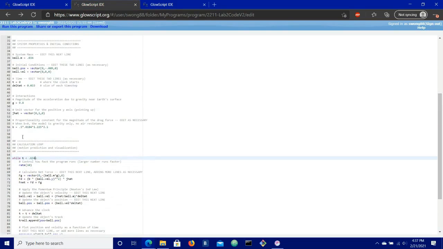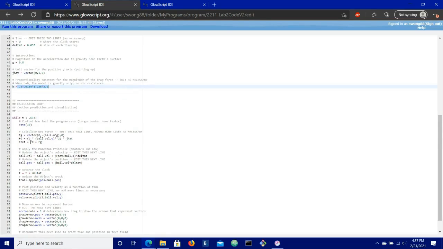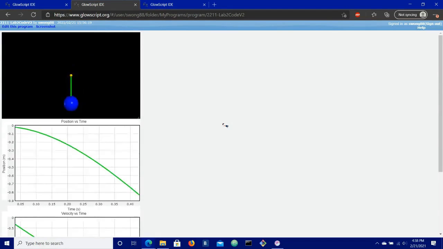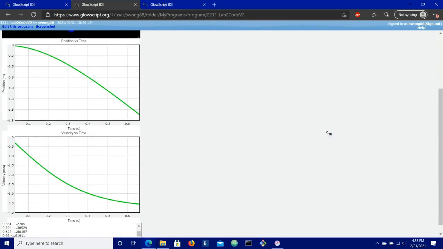And then this is my drag force model. As you can see here, we have the values for the constants of the drag force, and then we have them added together here to create the F net. So let's run this program. And as you can see, this is no longer a straight line, it is curved, and that's because of the drag force.